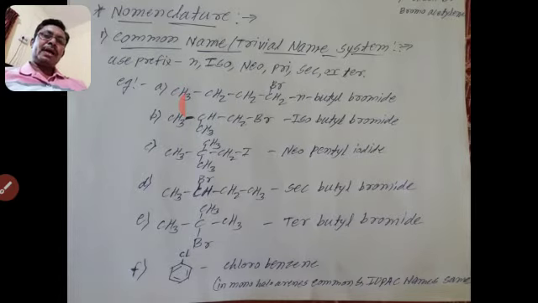That means in a normal or straight chain, the prefix used is n, meaning normal.